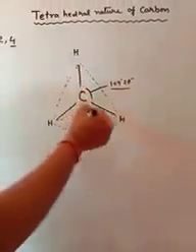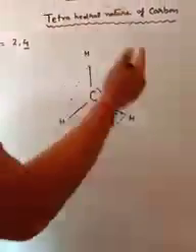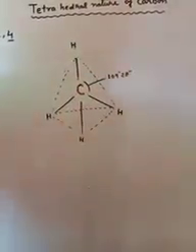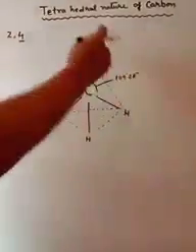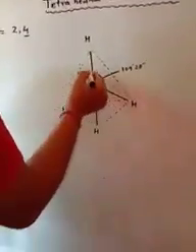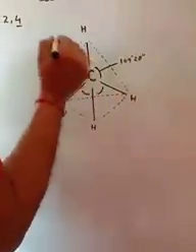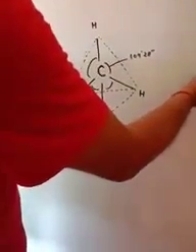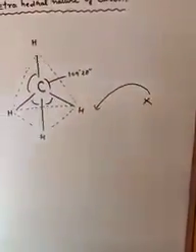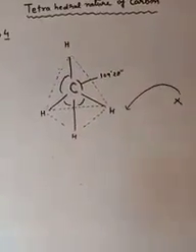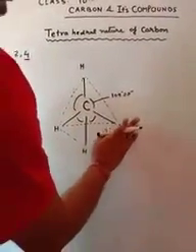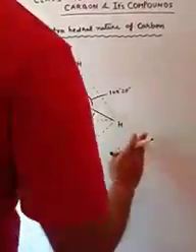All the angles which are available along with this carbon have the 109 degree and 28 minute angle. In this way, carbon has a very specific space between the two, like this, like this, like this. In this way, different groups can be attached with this carbon side and prepare more and more. Carbon also has the same attaching capacity with the carbon, and that property is known as catenation power.